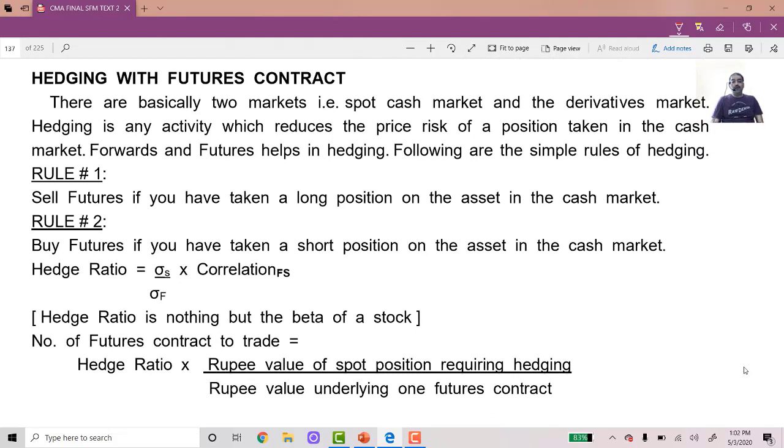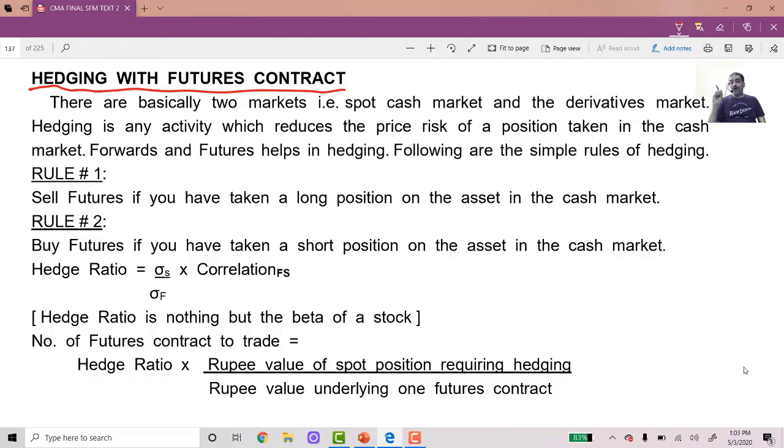Hedging. Hedging with futures contract. We know what is the meaning of hedging, isn't it? We know the meaning of hedging. Hedging means that we are trying to cover the risk of loss. Now here we are trying to cover the risk of loss through a futures contract.